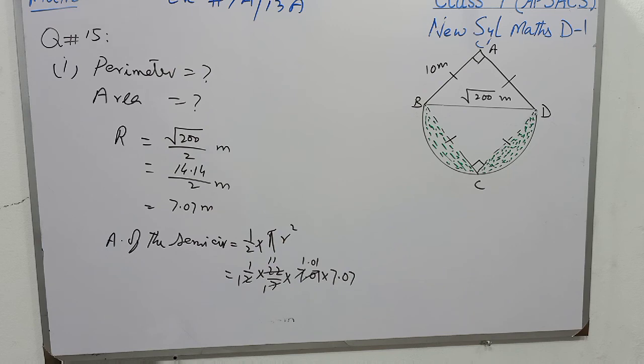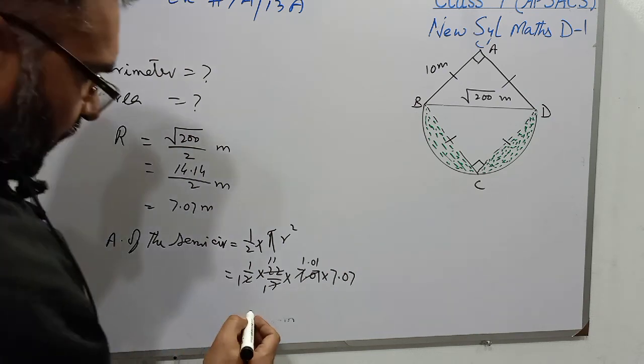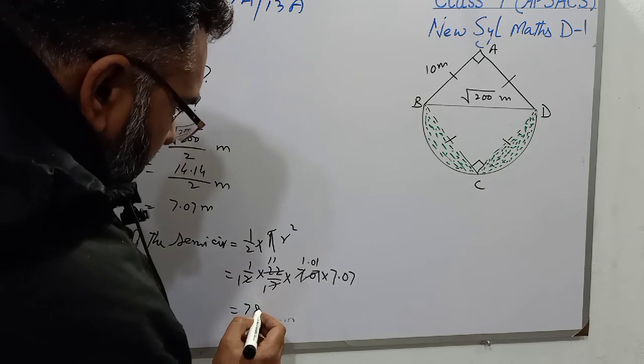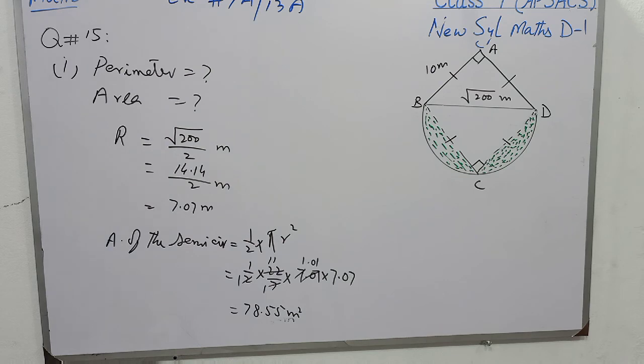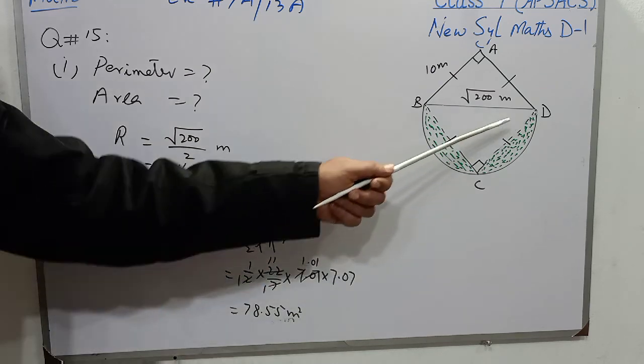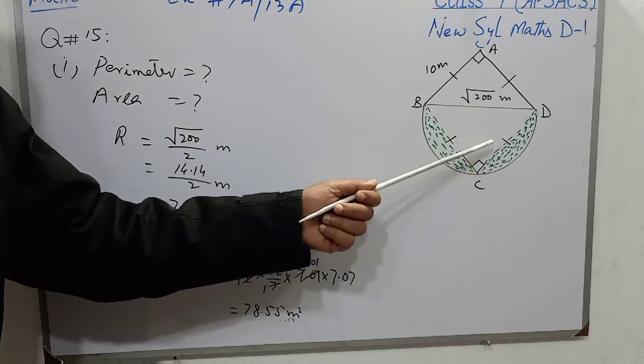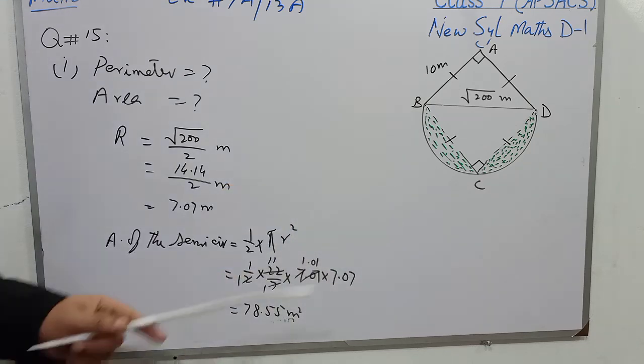Now we multiply all the three numbers, 11 multiplied by 1.01 multiplied by 7.07, and it is 78.55. 78.55 meters square is the area of this semicircle.